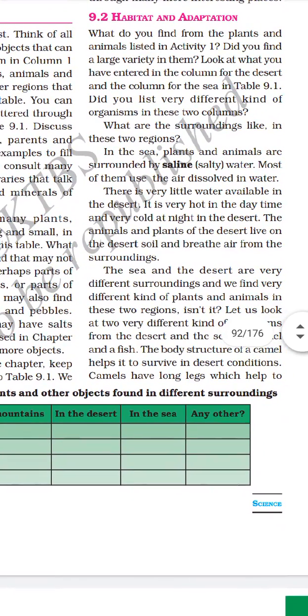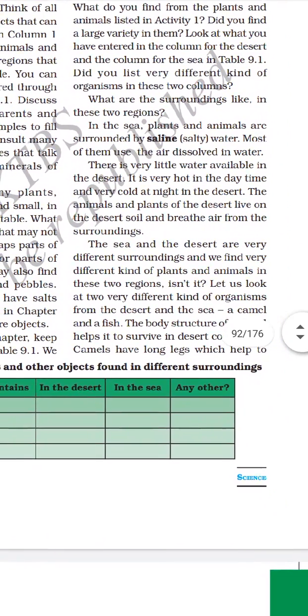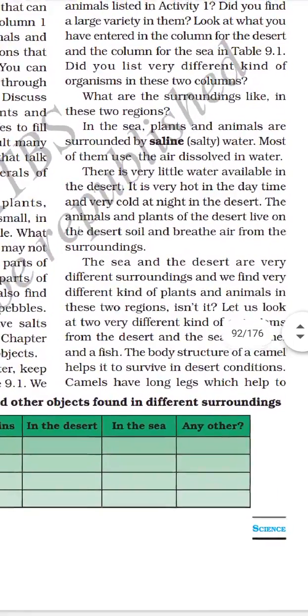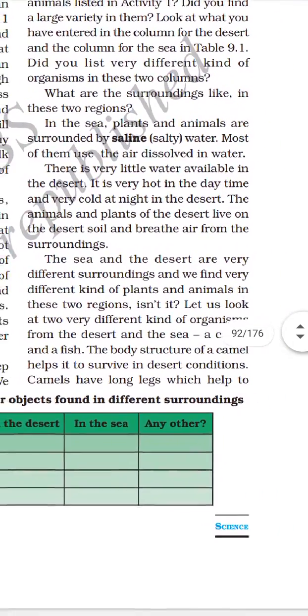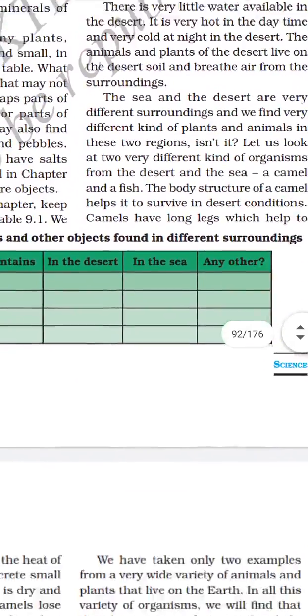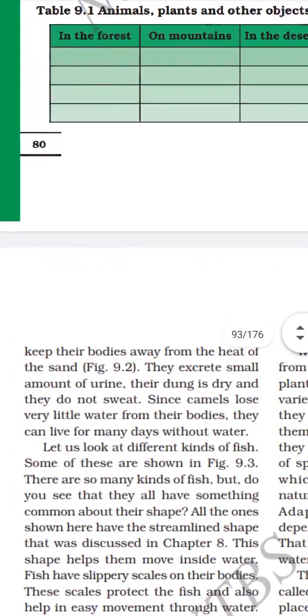Isn't it? Let us look at two different kinds of organisms from desert and sea: a camel and a fish. The body structure of the camel helps it to survive in desert conditions. Camels have long legs to keep their bodies away from the heat of the sand.